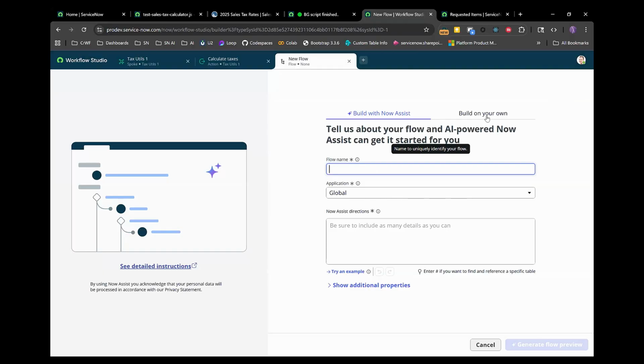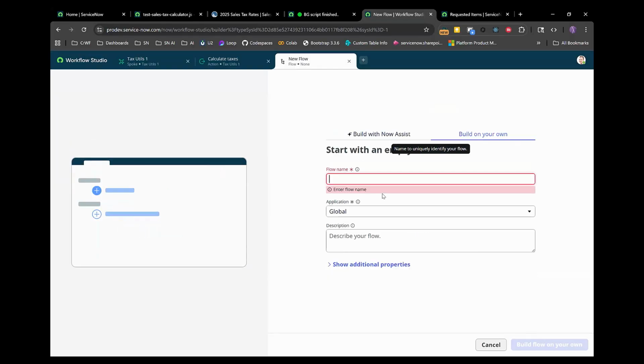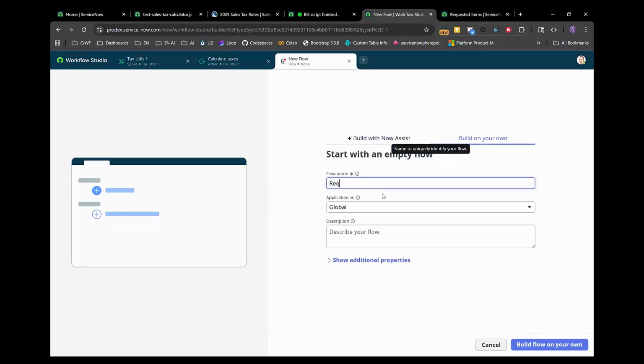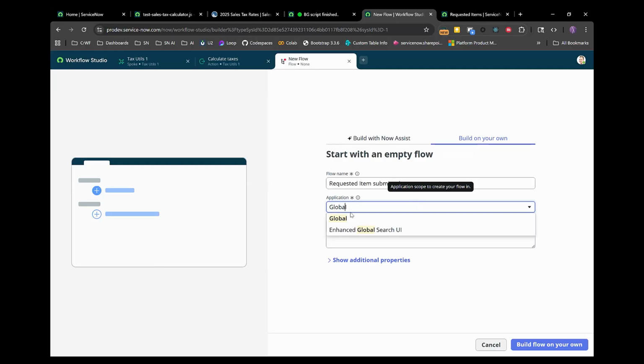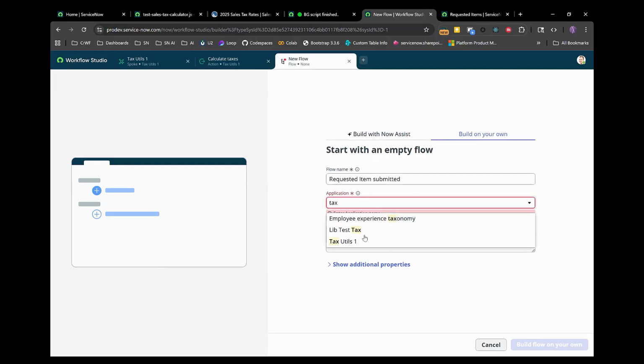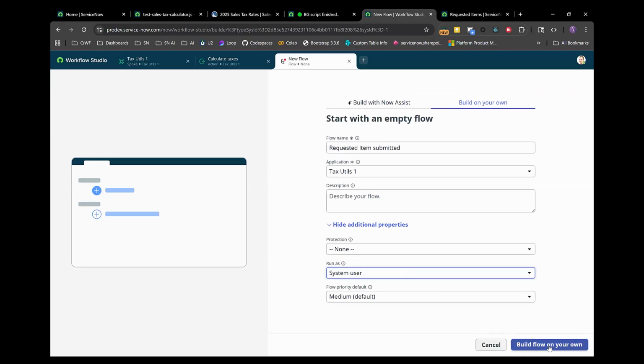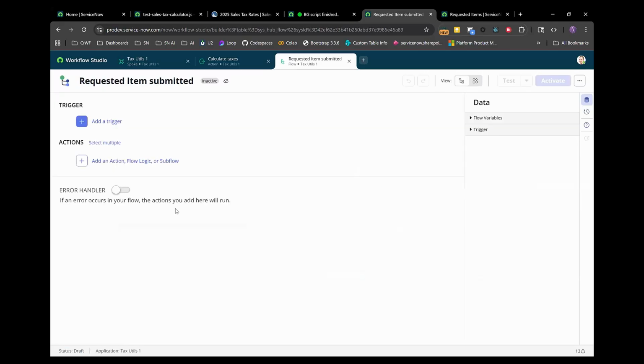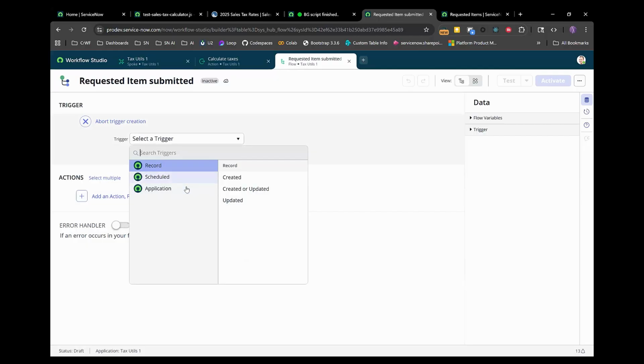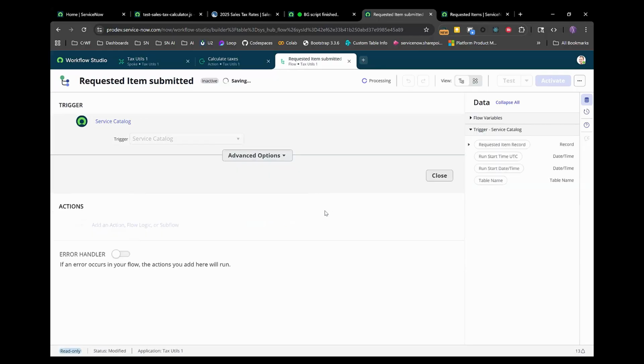And so what we can do now is build this on our own. And so let's just say request item submitted. Right. And so now let's go to, I'm just going to create this in the same scope. And I'm going to change this to run as a system user. And so now let's add a trigger. And so this one is going to be a new service catalog.